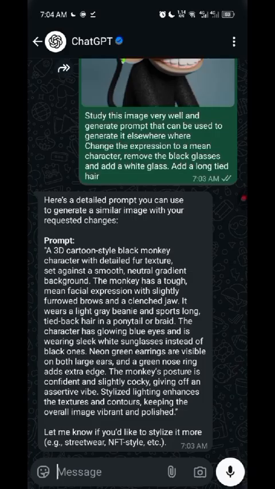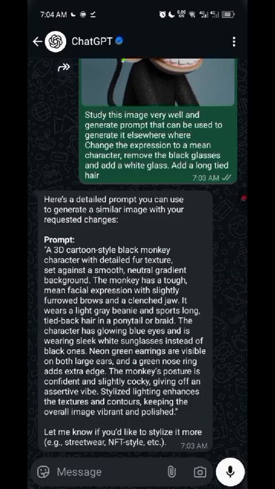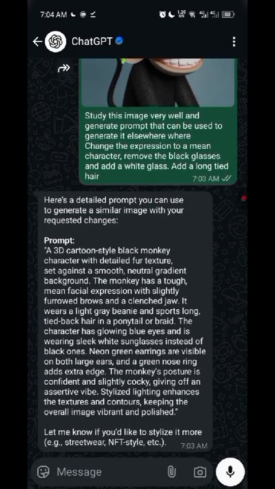So pay attention to our details. The character has glowing blue eyes and is wearing sleek white sunglasses. Wow, instead of black ones. Neon green earrings are visible on both ears, and a green nose ring adds extra edge. The monkey's posture is confident, slightly cocky, giving off an assertive vibe. Stylized lighting enhances the texture and contours, keeping the overall image vibrant and polished. Let me know if you'd like to stylize it to a more streetwear NFT style.